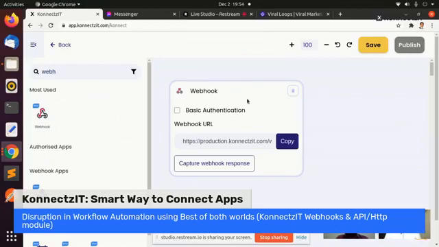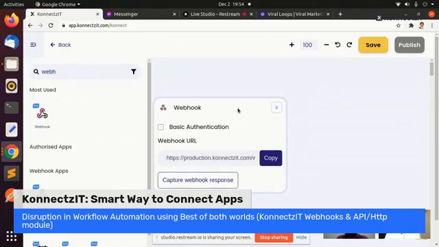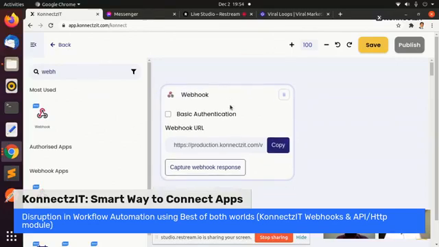So, Ashwin, this sounds like a lot of technical to me. Can you please make it simple for even our users? So, what is this all about? What is a webhook? What is the difference between the generic webhook and the apps inside Connexit? Can you please explain that?